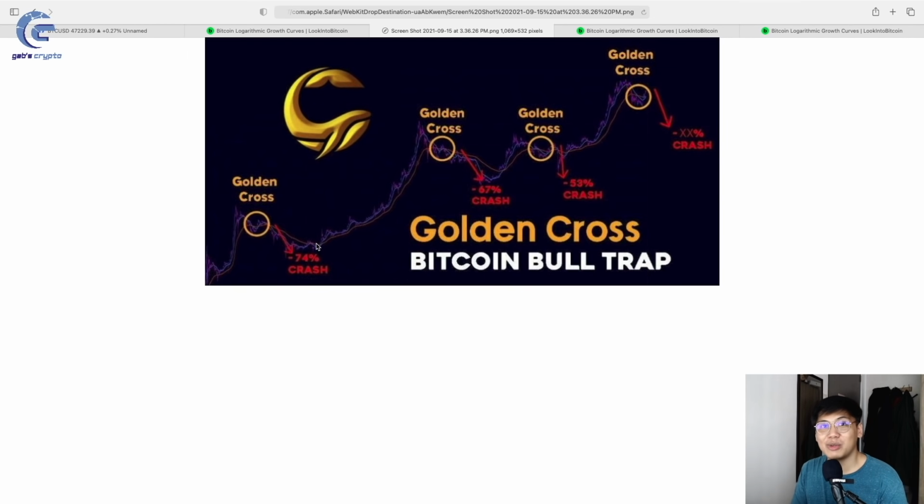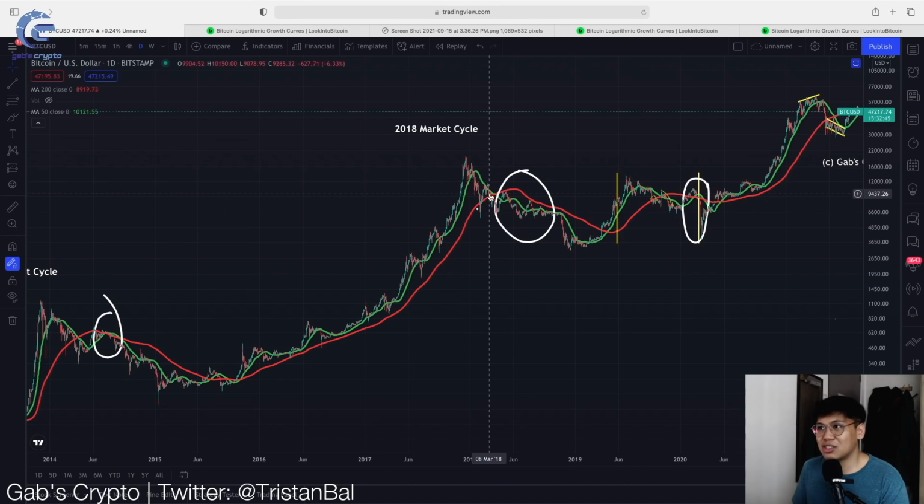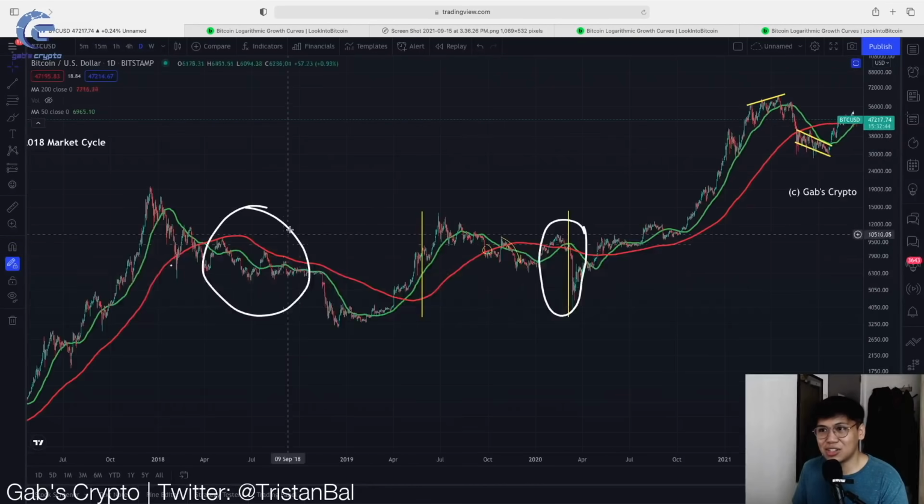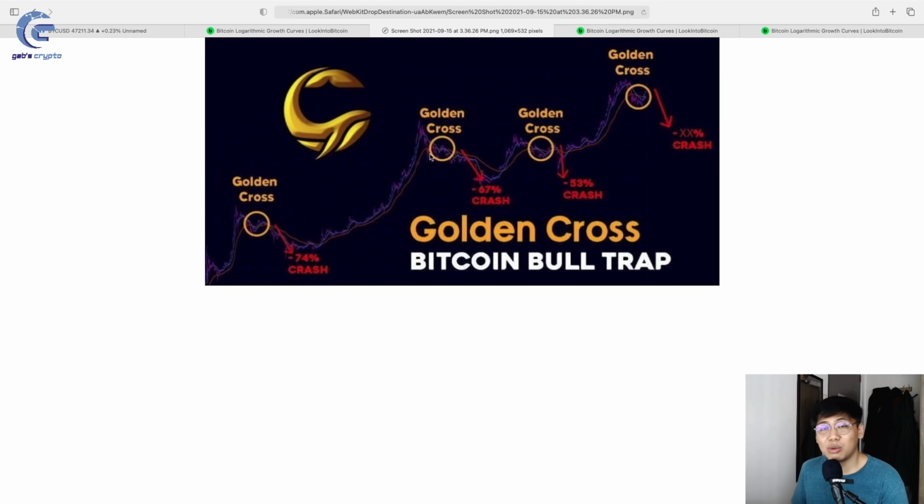And I think we can 100% say no, the Bitcoin bull trap during a golden cross was never true or was never valid in the first place. It's because this golden cross happened during a market cycle top, so it was never a golden cross in the first place. The second golden cross, well, the second golden cross does not even exist. So yeah, there's actually no golden cross in this area.